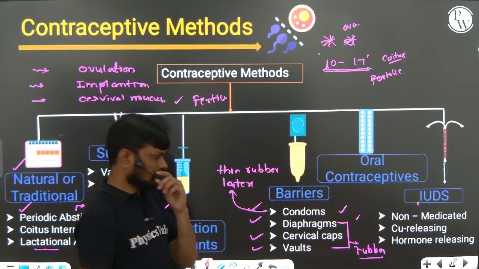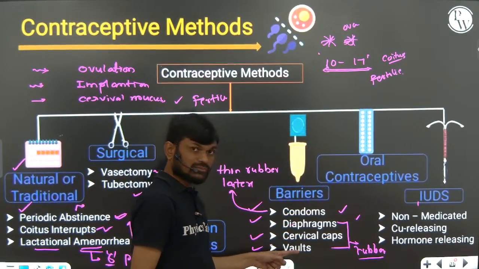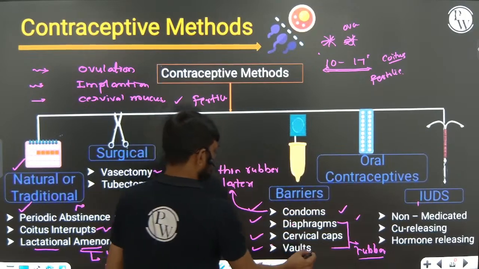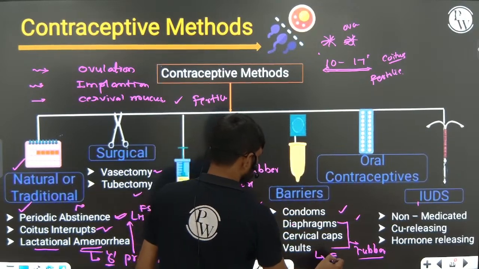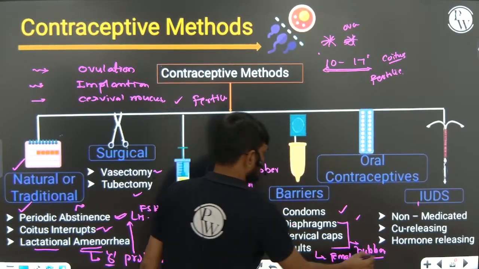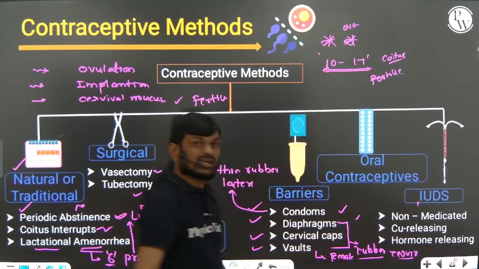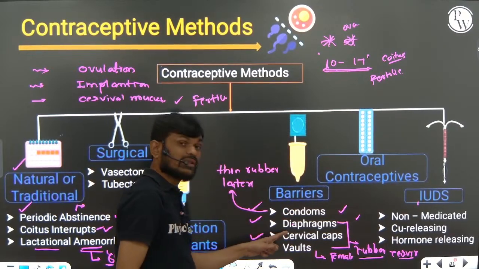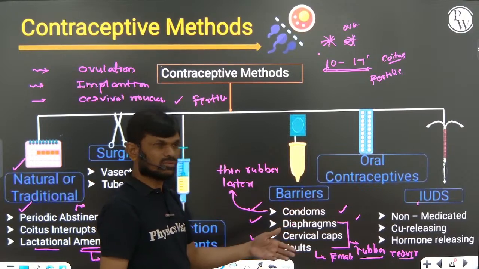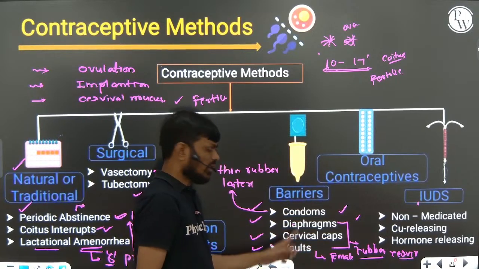Diaphragm, cervical cap, and valves are barriers generally used by the female to cover the cervix, and these are reusable barriers. They can be used again.